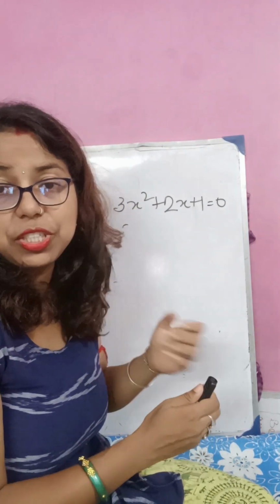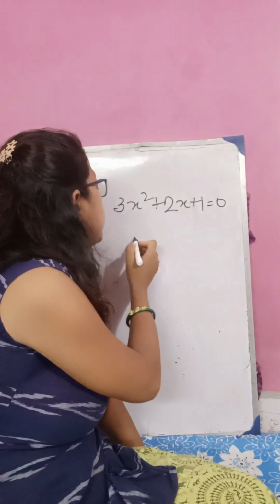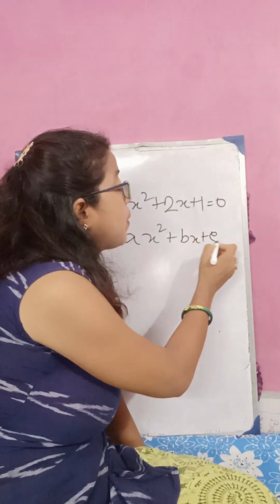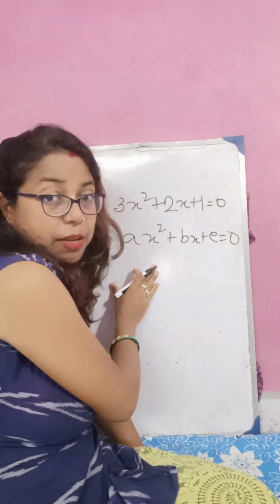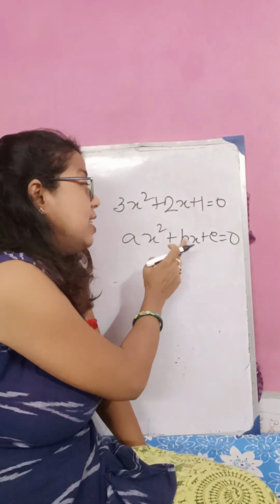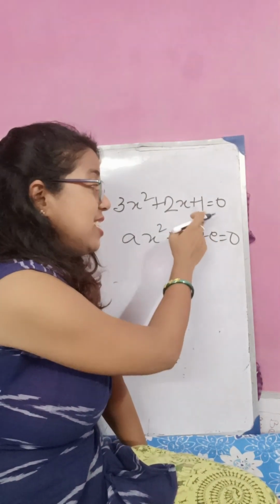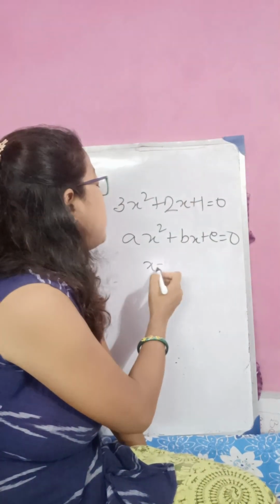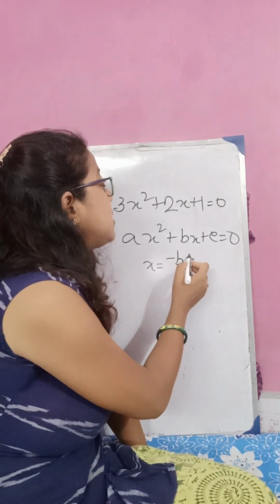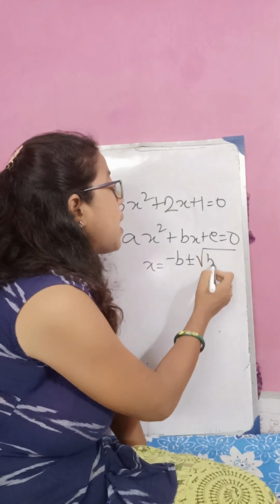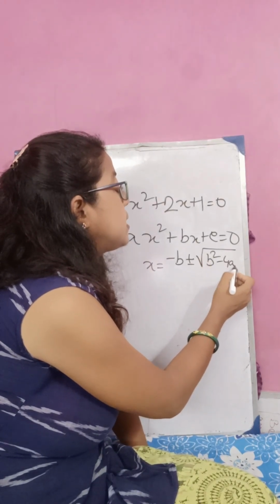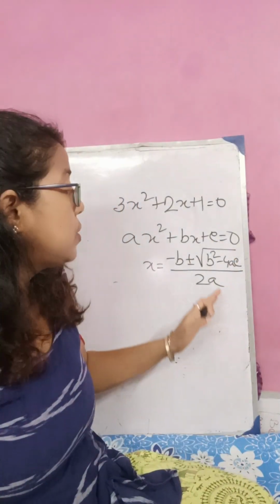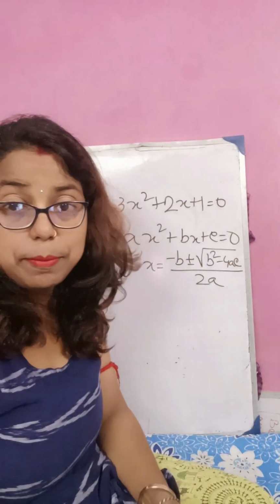Sridharacharya was a mathematician. He gave us a formula for ax square plus bx plus c equals 0. If that is the equation, just like here a is 3, b is 2 and c is 1, then x will be minus b plus minus root over b square minus 4ac, by 2a.